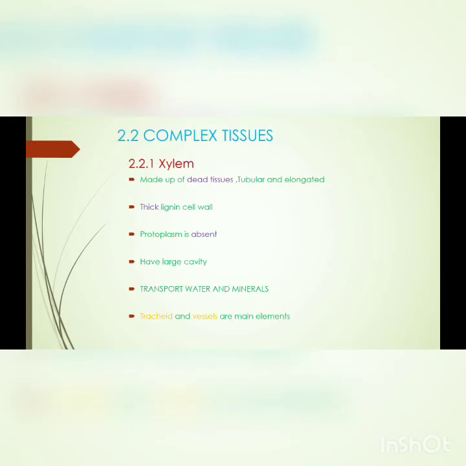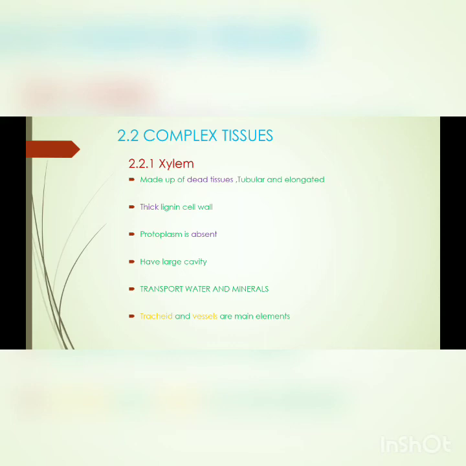So let's talk about another type of tissue known as complex tissues. The complex tissues are further divided into two types, as we have seen. The first one is xylem and another one is phloem. Let's talk about xylem. Xylem is made up of dead tissues. They are tubular and elongated. They have a thick lignin cell wall.